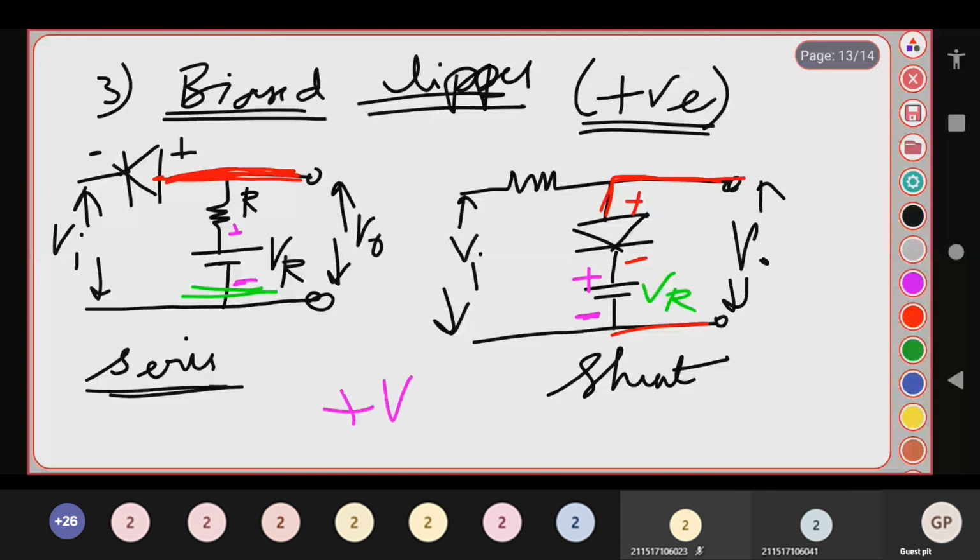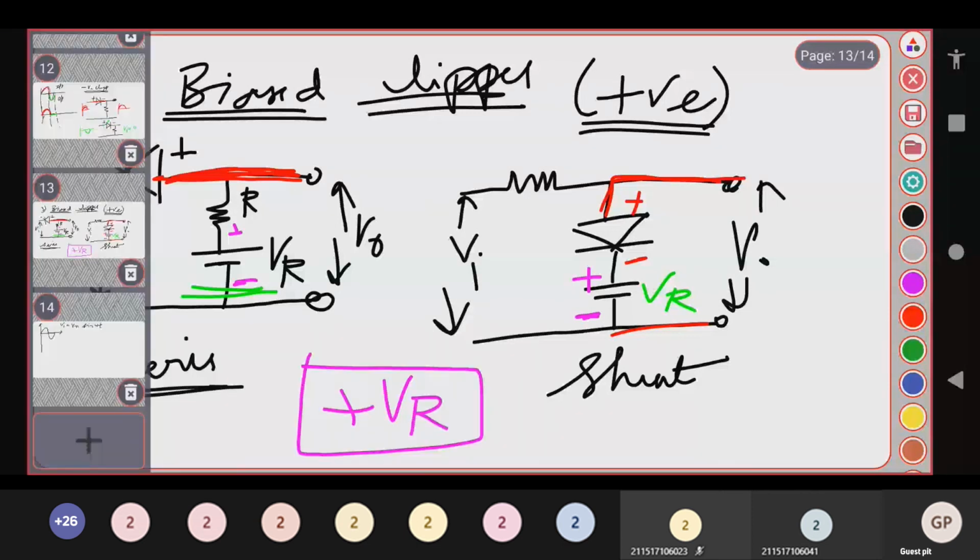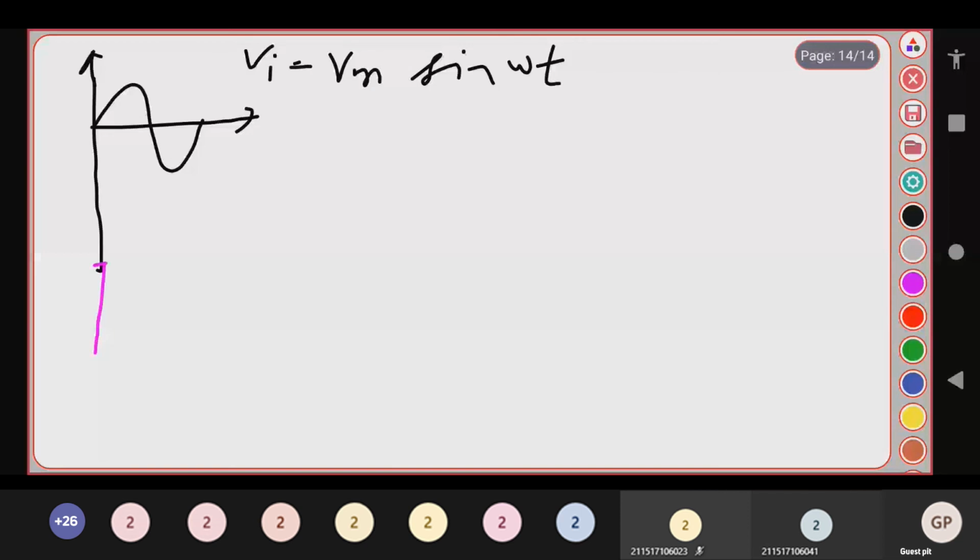What VR is over here? Very important point: plus VR. So under this plus VR, what biasing voltage do we have to draw over here? We have to draw a plus VR line. Let me draw the VR in the pink color line. This is your plus VR, somewhere in the positive region.